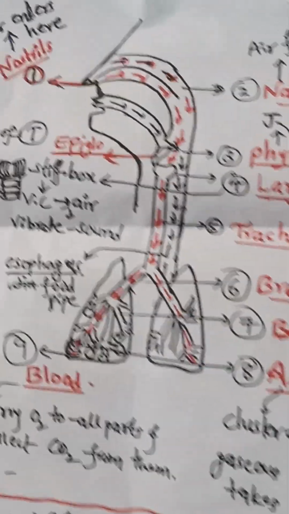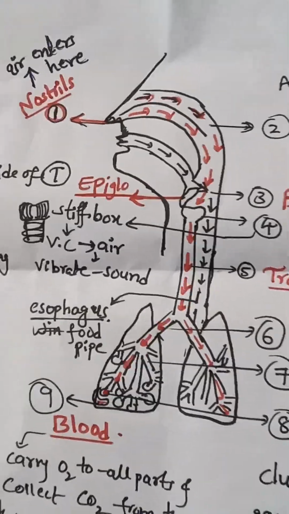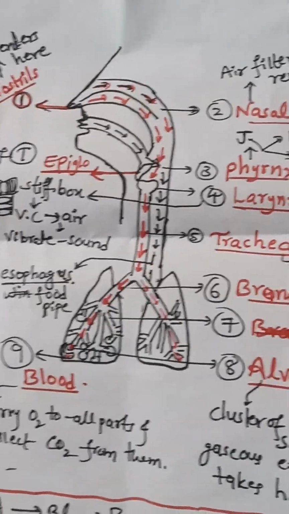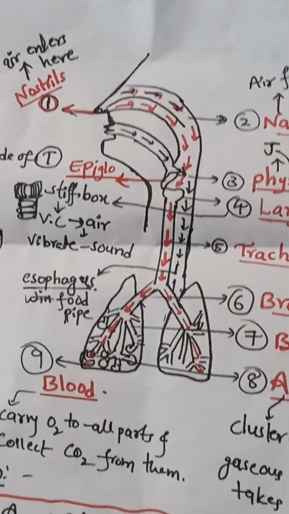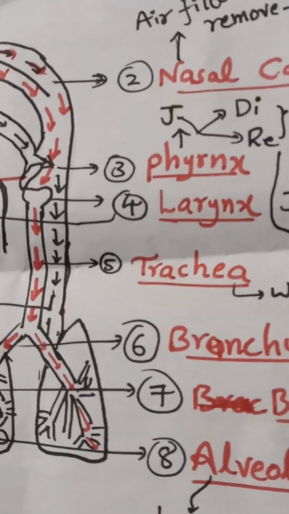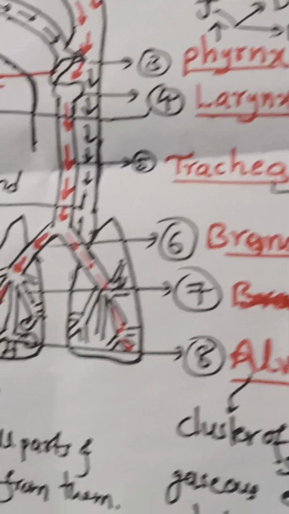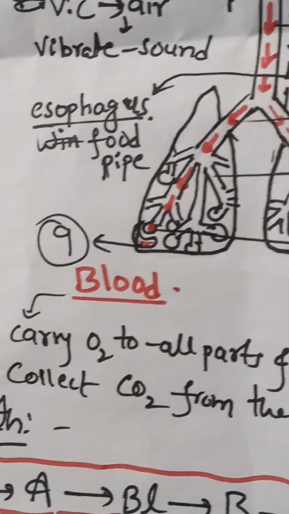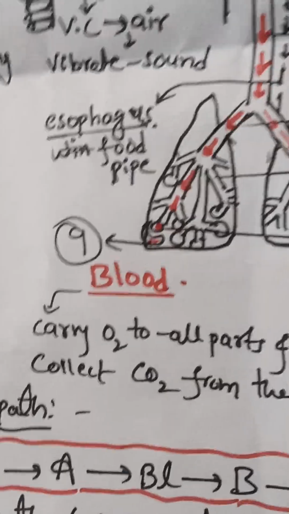So this is the whole path of the oxygen in humans. First, second, third, fourth, fifth, sixth, seventh, eighth, and lastly ninth. Thank you.